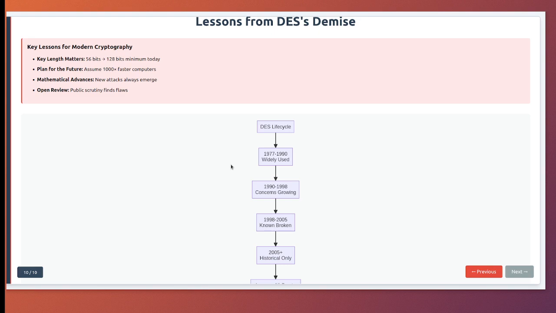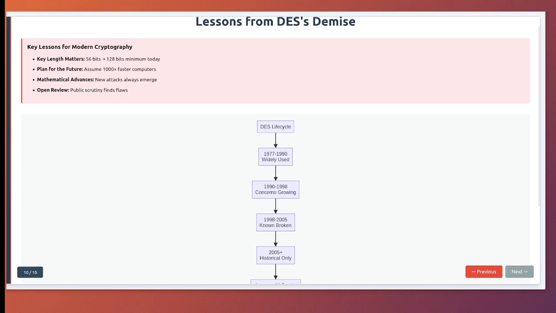They had originally proposed 64 bits. However, various pressures, including NSA influence and hardware limitations, led to the adoption of the shorter key. This compromise haunted DES for decades. Today's systems use a minimum of 128-bit keys, which provides a safety margin measured in billions of years.